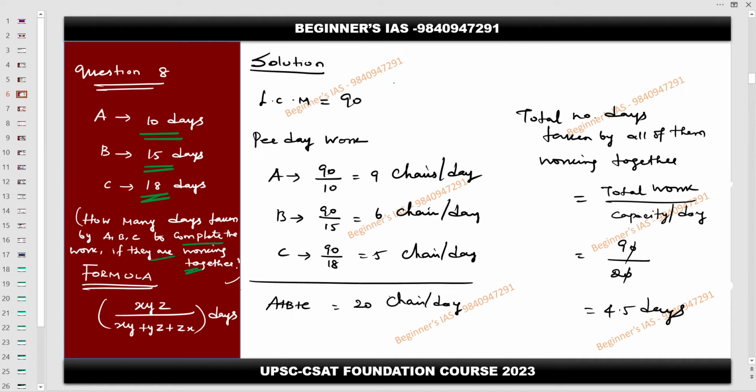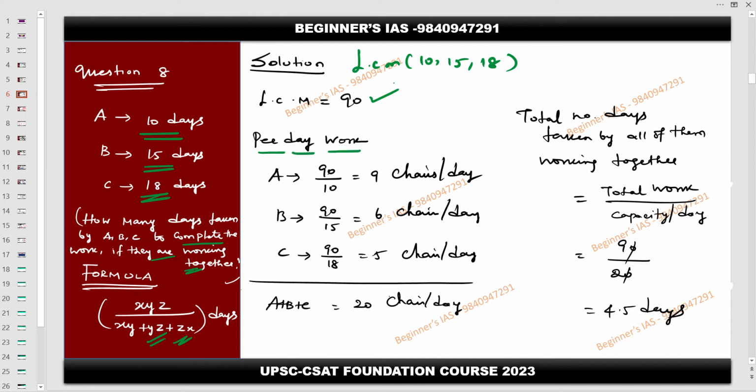One way is you can use this formula xyz divided by xy plus yz plus zx. So this is one method, but here you need some multiplication, etc. So the simple method is the LCM method. So you need to take the LCM between 10, 15 and 18. What is the common table here? 90. So after finding out the LCM, you need to calculate the per day work.